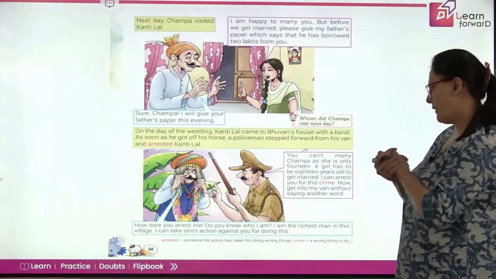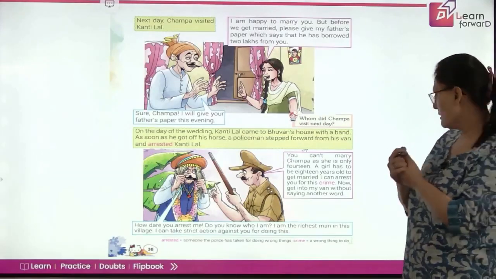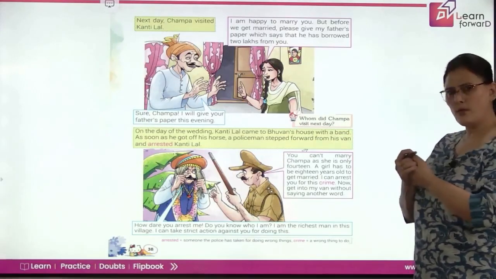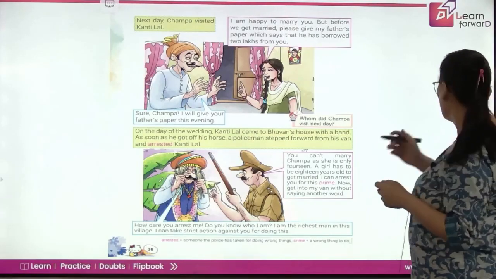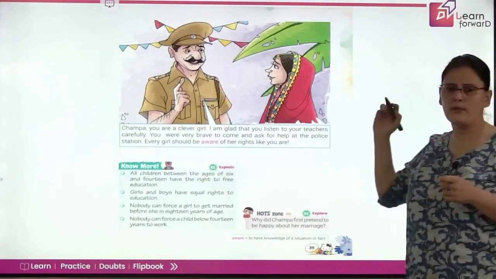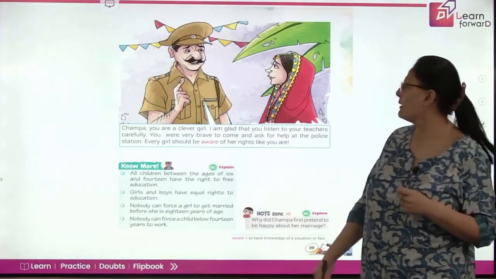How dare you arrest me? Do you know who I am? I am the richest man in this village. I can take strict action against you for doing this. So he wasn't scared of the policeman. He instead threatened him, right?